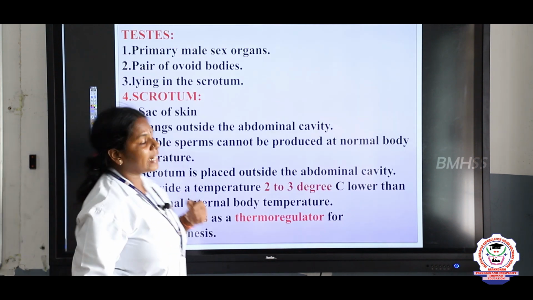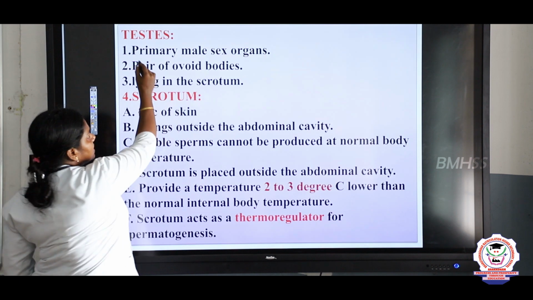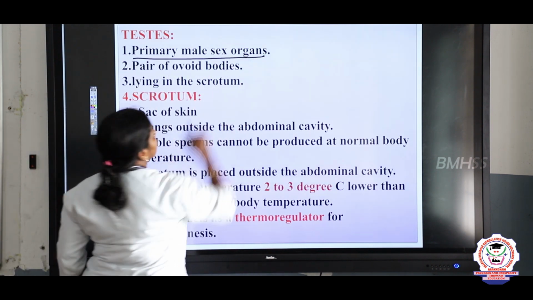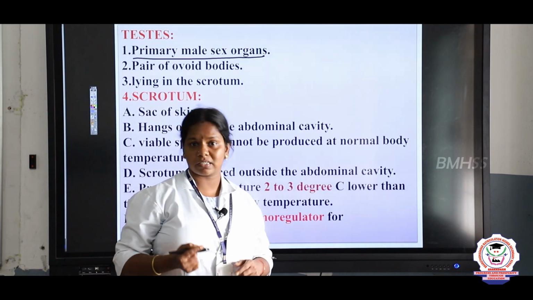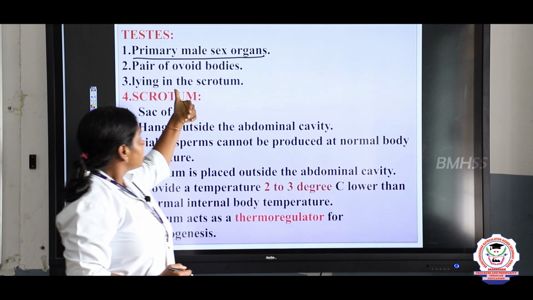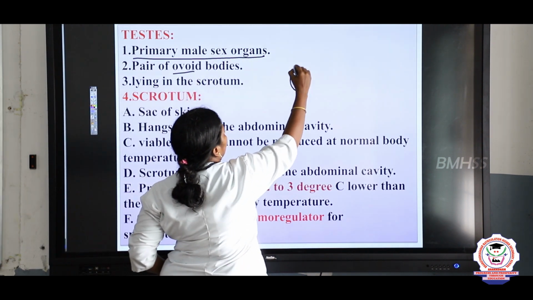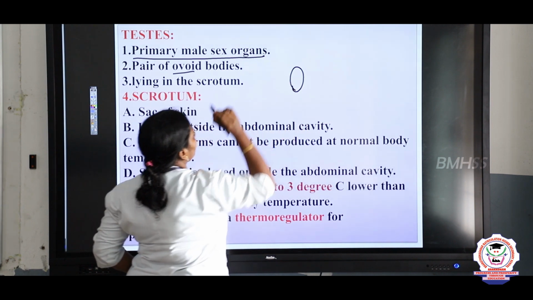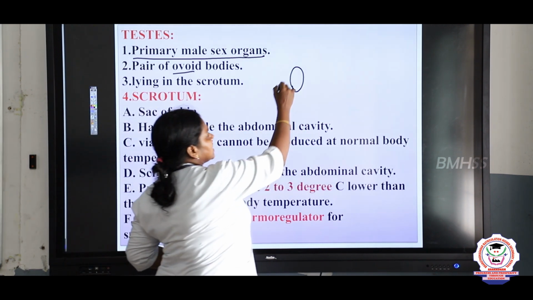First one, let us see about the testes, children. So, what is a testis? Testis is a primary male sex organ, right? They occur in pairs. In single, we call them a testis, right? And they are ovoid. What do you mean by ovoid? Their shape is like this, ovoid, in the oval shape, and they are covered by a sac-like structure